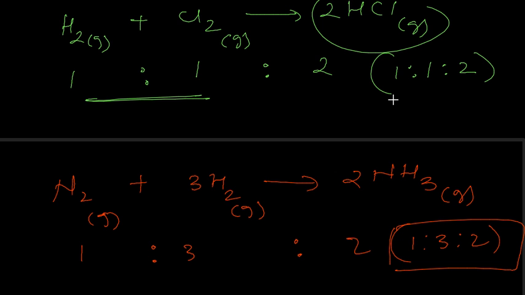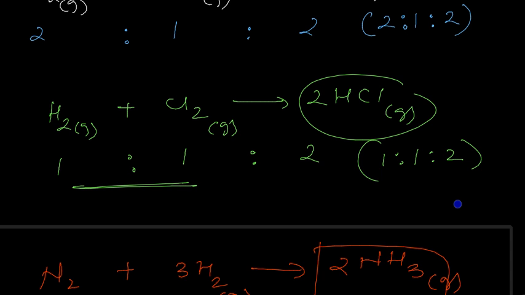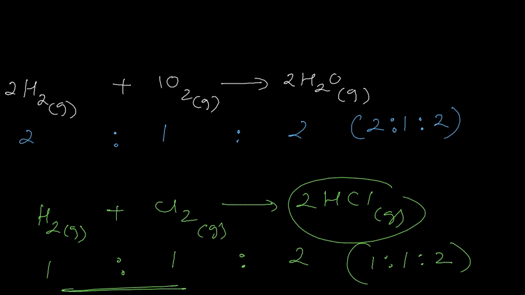The law of combining volumes applies to gases, not to solids or liquids. If the product is not a gas, for example water, it could be a liquid. If you're doing the reaction at room temperature or lower, it is going to condense into liquid, and then the law is not going to be applicable because the volume of the liquid is going to be different.